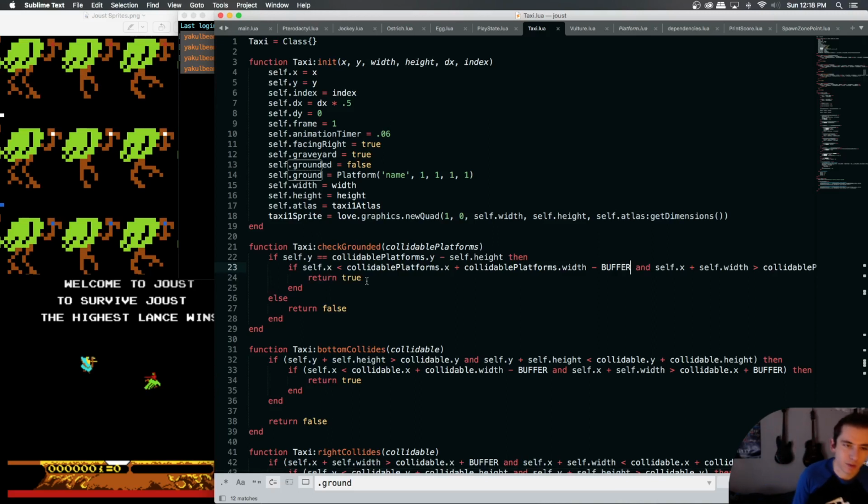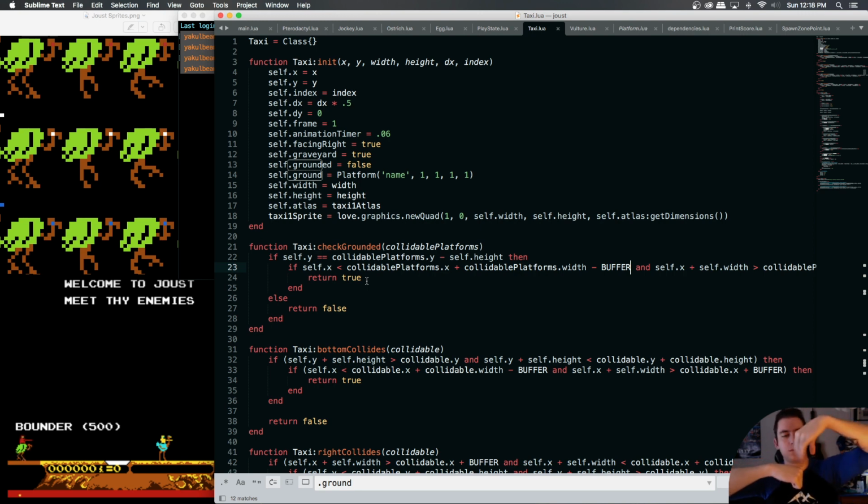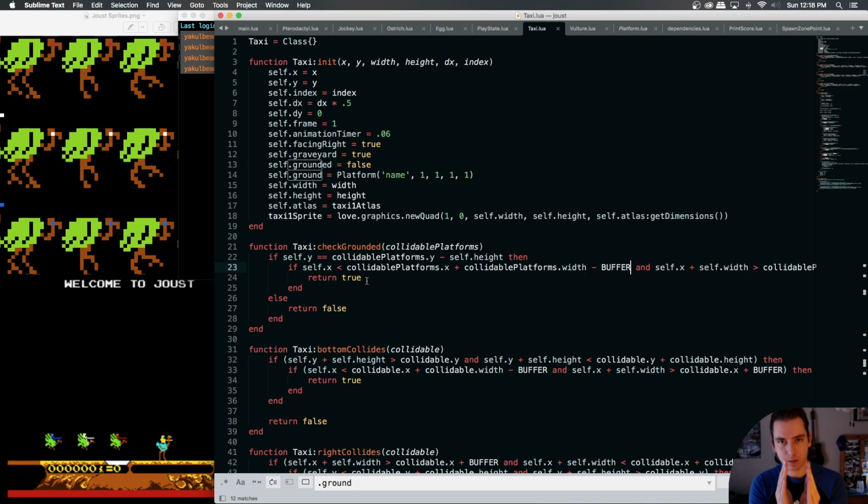And we have the little buffer because with the AABB collision, if we're barely touching, like at the end of the platform, how do I do this? If this is the platform and this is us, I don't know how to illustrate it. But basically, the feet are in the middle of the sprite. So we don't want our feet to be able to stand off the platform.